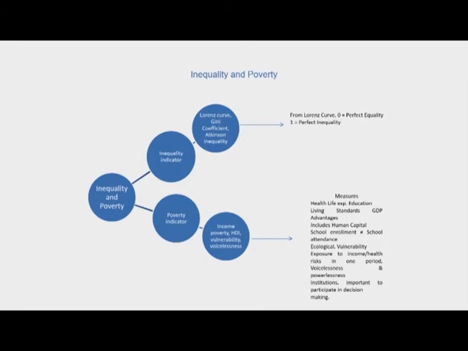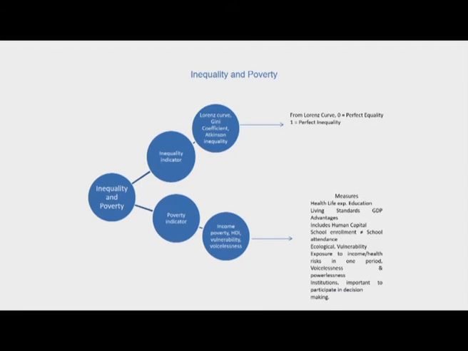And as such, because they are referring to two different sets of issues, there are different measures of poverty and inequality, and often there is some sort of confusion that poverty and inequality measures mean the same thing. Let us look at this slide here.